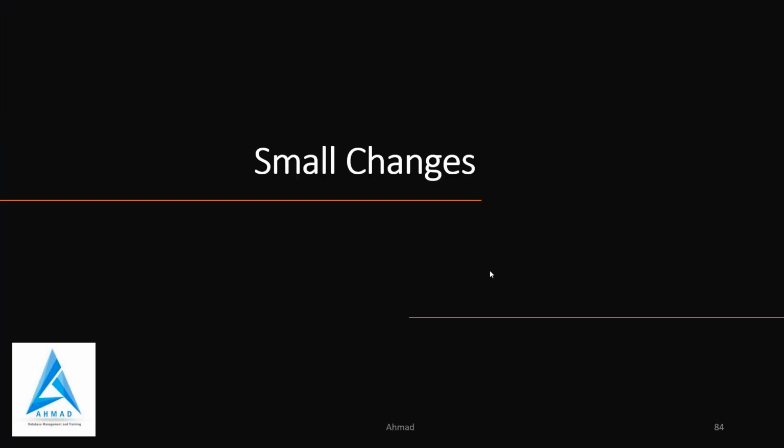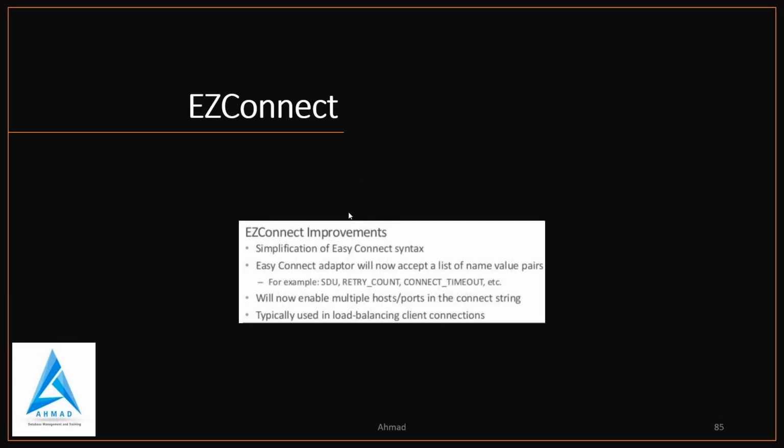Now, the last topic of today is small changes in your database, which are not so important, but you should know about them. The first thing is Easy Connect. There are some improvements in that. We can pass the SDU, the retry count, and the connect timeout. So the connect adapter will now accept a list of name-value pairs, and will now enable multiple host ports in the connection string, typically used in load balancing client connections. So this is the Easy Connect syntax.